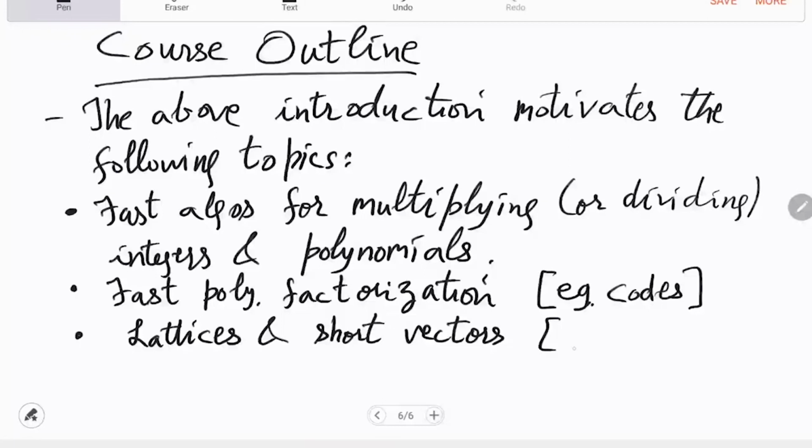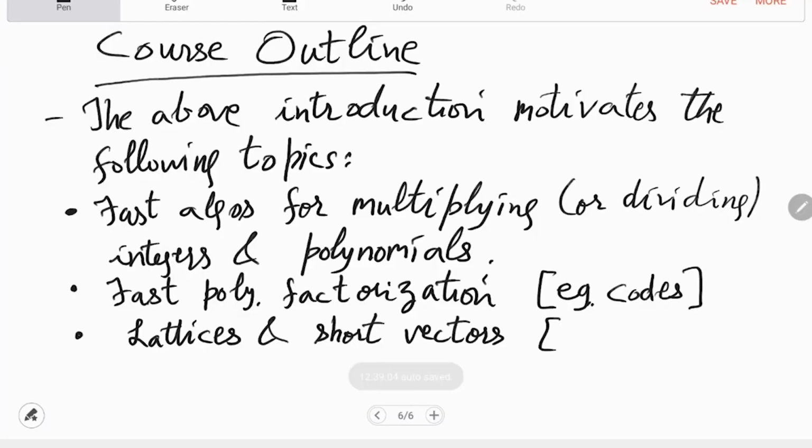And although it seems to be so exotic that you are using lattices to find factors of integral polynomials, right, which seems to be a useless exercise, but believe it or not, this has a lot of applications, and in particular we will see this lattice based crypto system which is called NTRU.